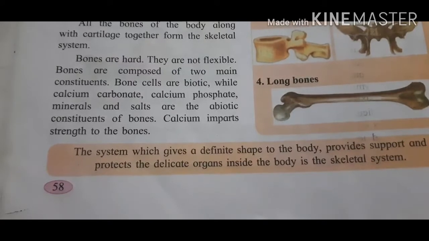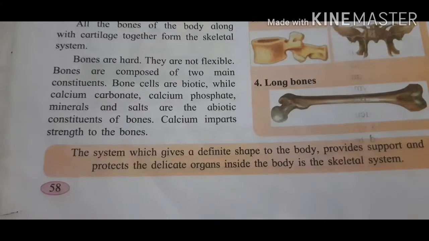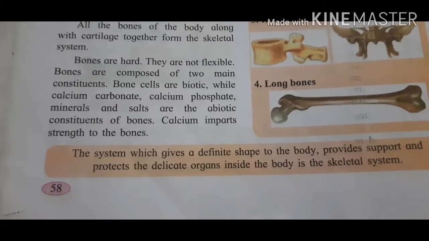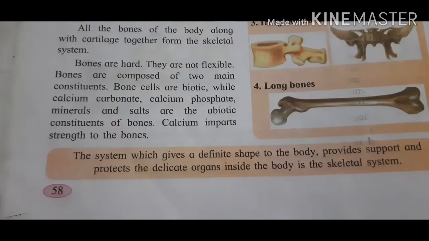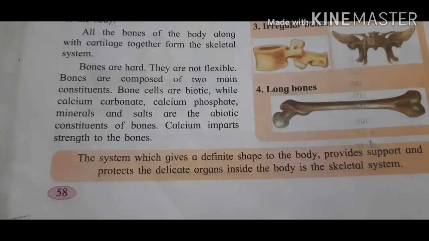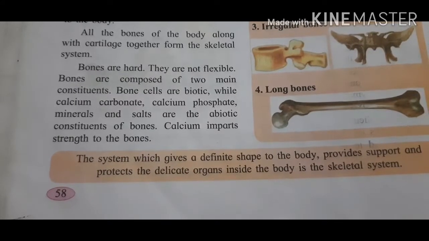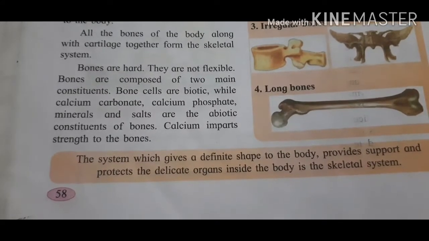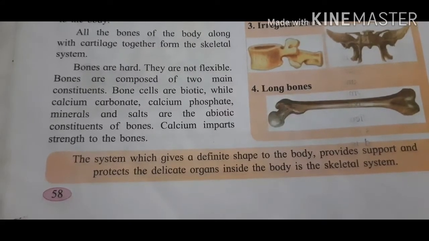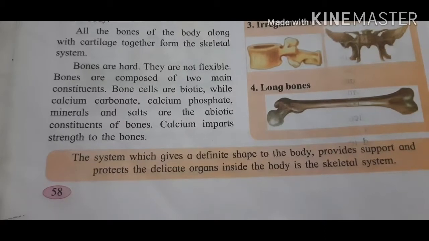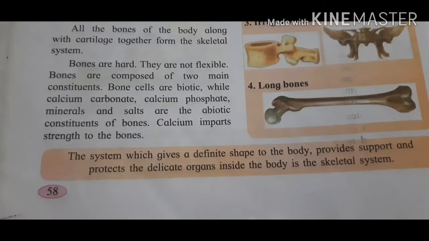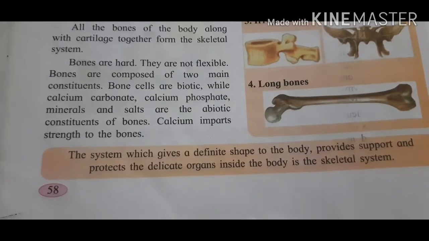The system which gives a definite shape to the body, provides support and protects the delicate organs inside the body is the skeletal system. What is skeletal system? It is a system which gives definite shape to the body. Yes, imagine this skeletal system is not there. Then how will your muscles attach? Where will they attach? It is not possible to form a body, right?